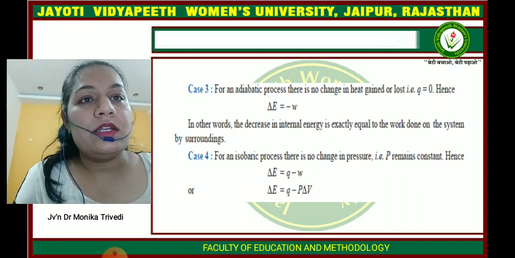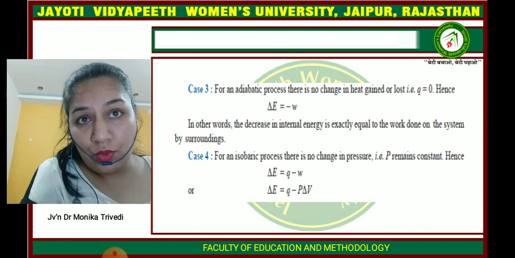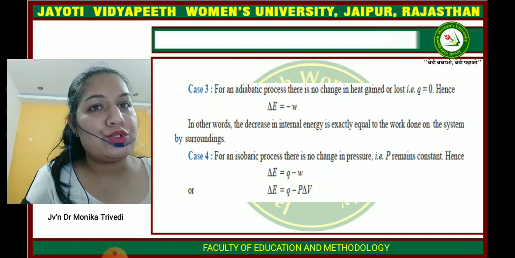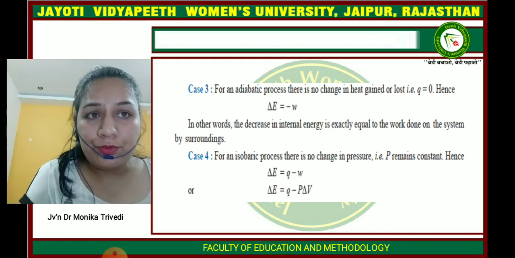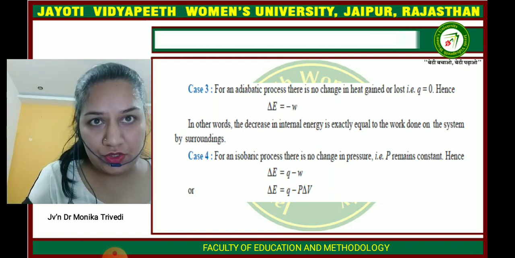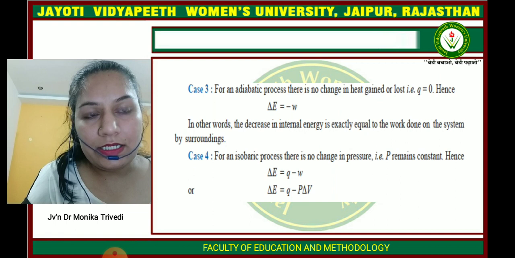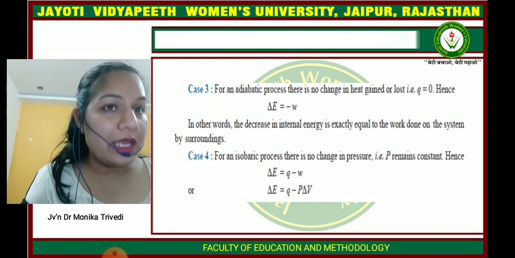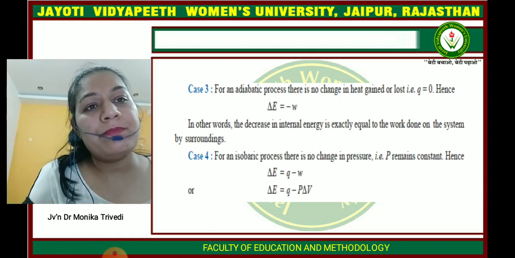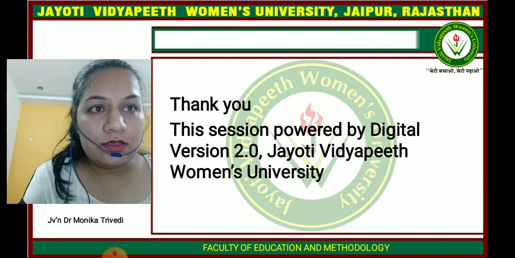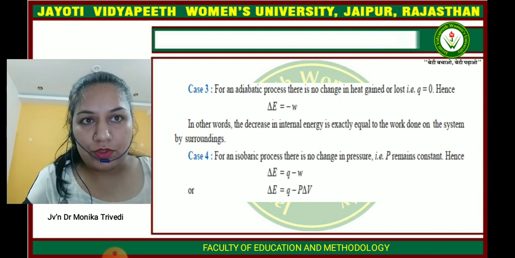Okay, and for the adiabatic process there is no change in heat generated or lost, so Q is equal to 0, hence del E is equal to minus W. And for the isobaric process, there is no change in pressure, pressure is constant. So for the first law of thermodynamics, del E is equal to Q minus W, and we can write W is equal to P del V. So here we put del E is equal to Q minus P del V, and if the pressure remains constant, we get this equation for the isobaric process.